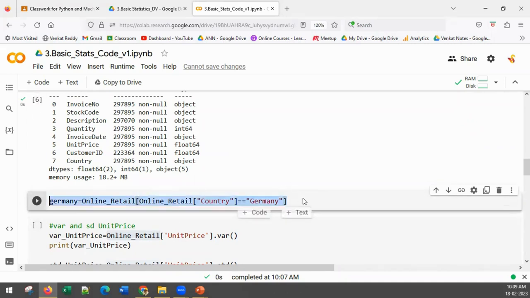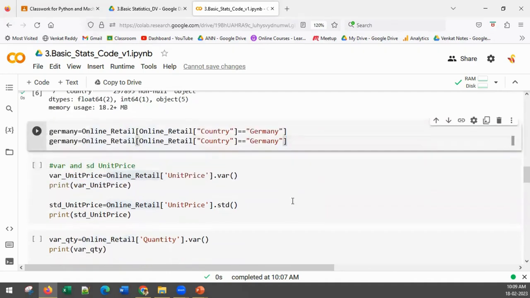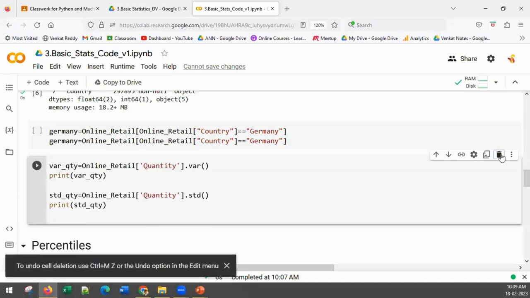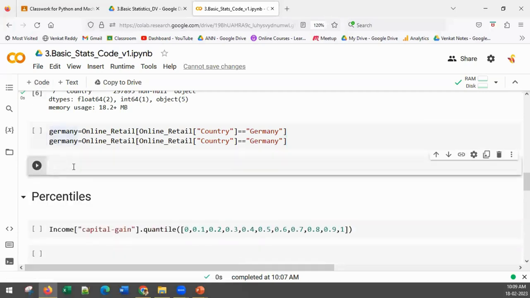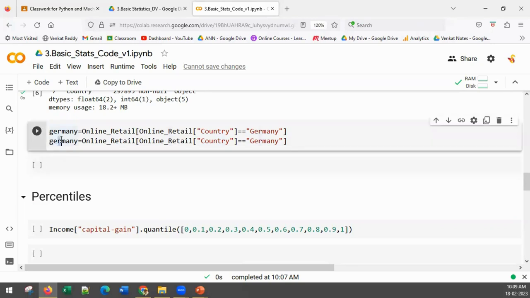Similarly, how do I create it for France? Let me delete these two lines, the original code I'm deleting. How do you create it for France? You simply change Germany to France, and here you change the equal to value to France. Can I write lowercase f here? No, sir. Within the code, it should be given exactly how it is in the data.